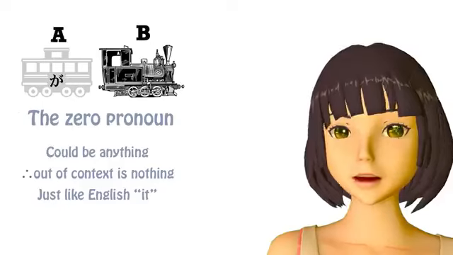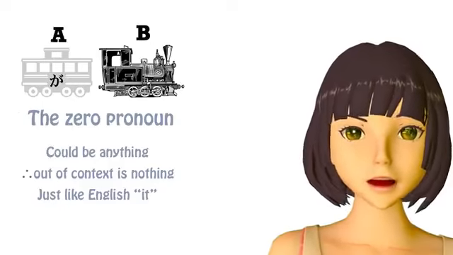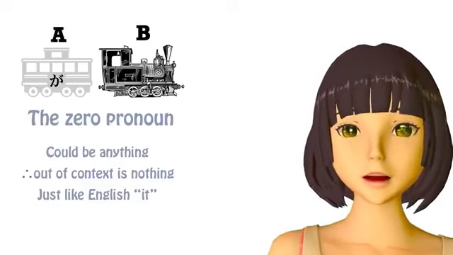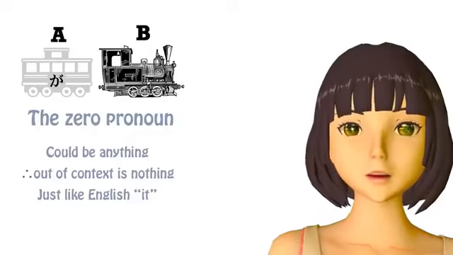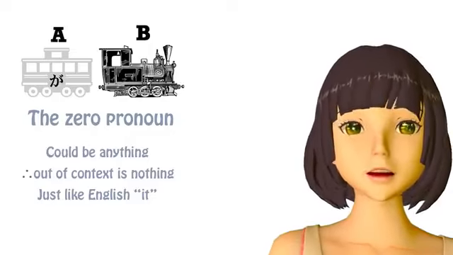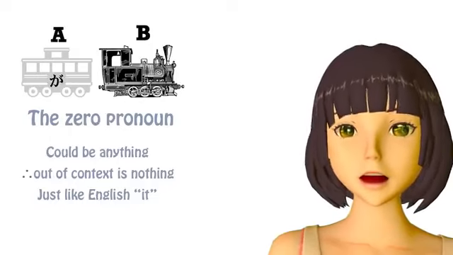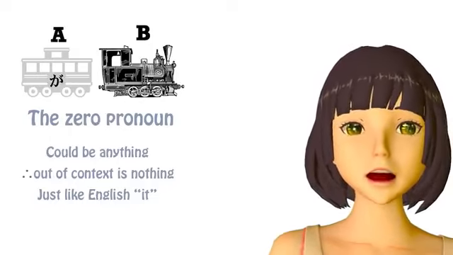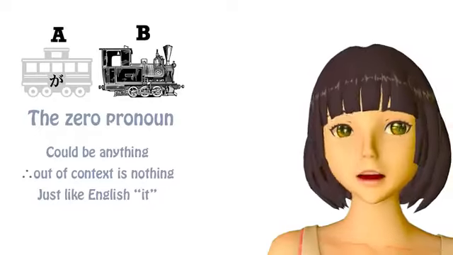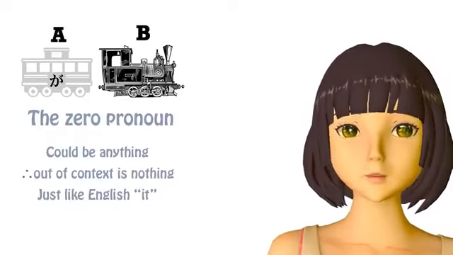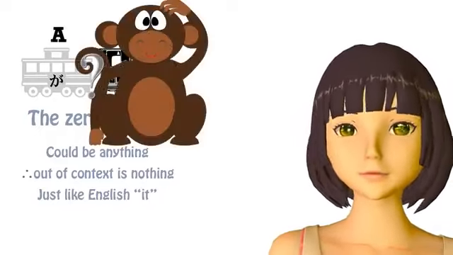Now, I've explained before that the Japanese invisible pronoun or zero pronoun is no more confusing than English "it." The word "it" could mean the Andromeda Galaxy, it could mean a tree, it could mean my kneecap. I do have kneecaps. It could mean a chimpanzee's tail.